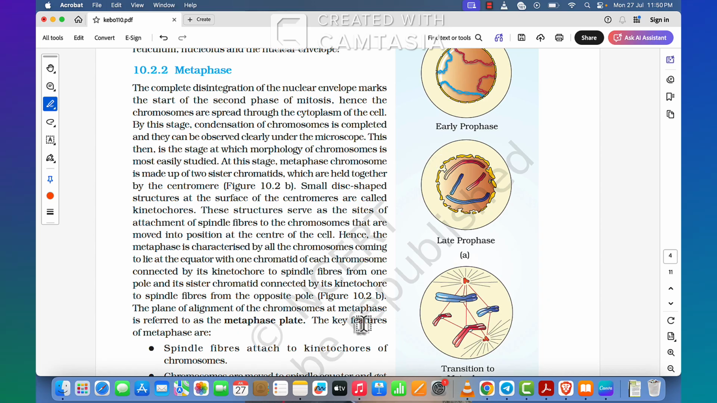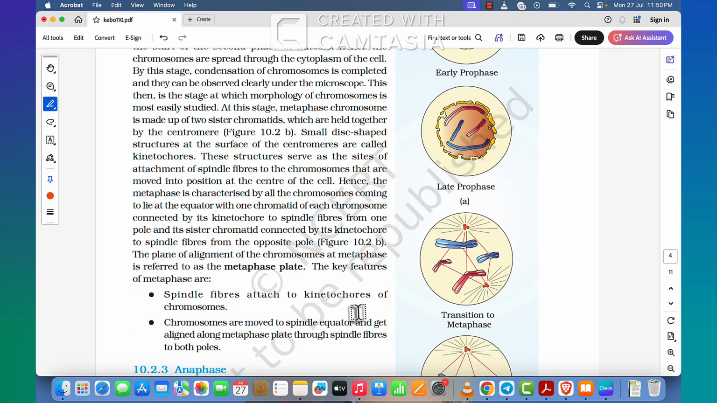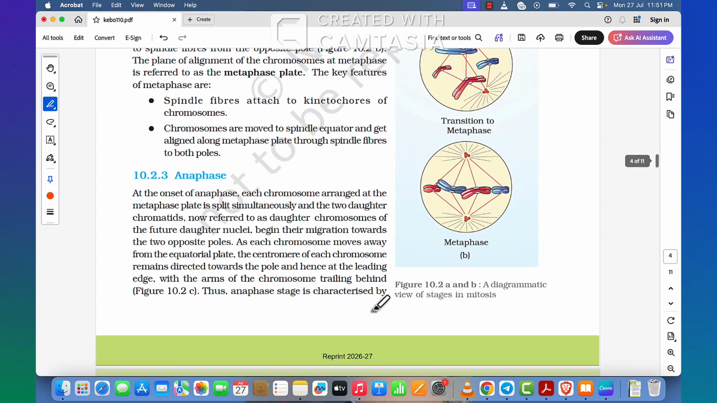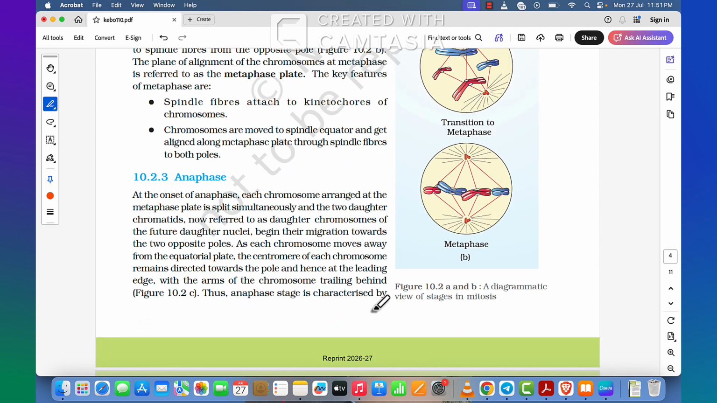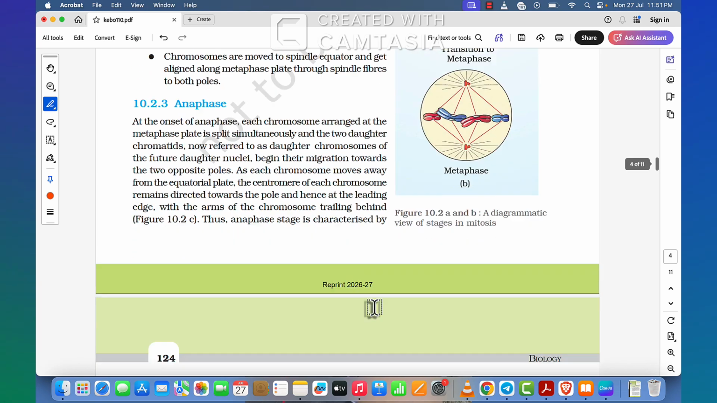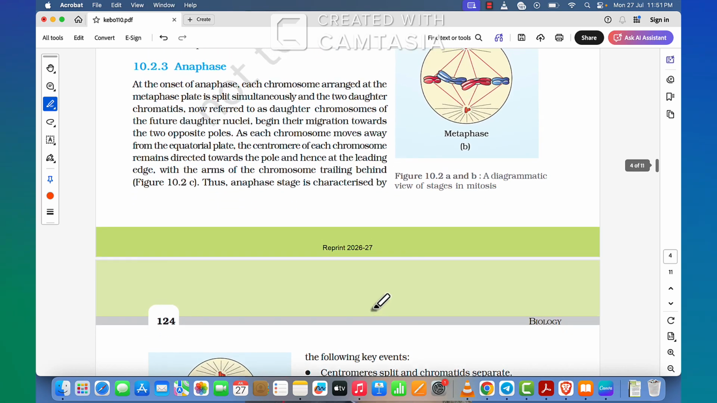The plane of alignment of the chromosomes at metaphase is referred to as the metaphase plate. The key features of metaphase are spindle fibres attached to kinetochores of chromosomes. Chromosomes are moved to the spindle equator and get aligned along the metaphase plate through spindle fibres to both poles.